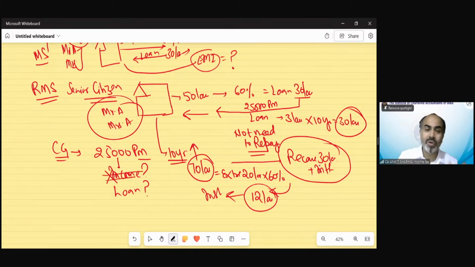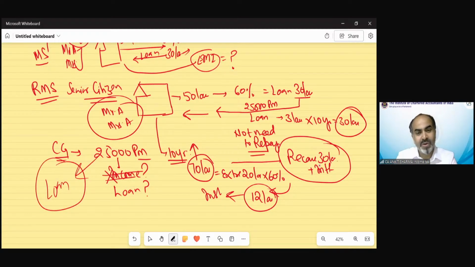Loan will still remain the loan. You need not pay until you are alive, but you have mortgaged your property, so something is going to be recovered from your asset. That is also a kind of liability upon you. So how can you say that is your income? Income is something we need not repay, whether by myself or from my property. Ultimately your property is mortgaged, so somebody is going to recover that amount, maybe not today, maybe after 10 years, or maybe when you die. But your asset is mortgaged. So technically that would always remain a loan.